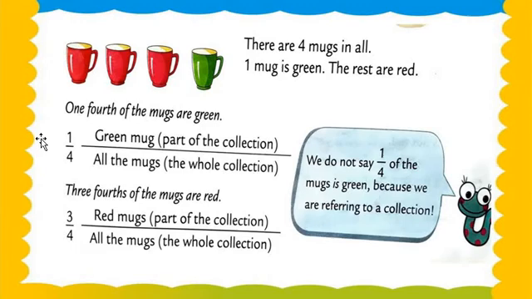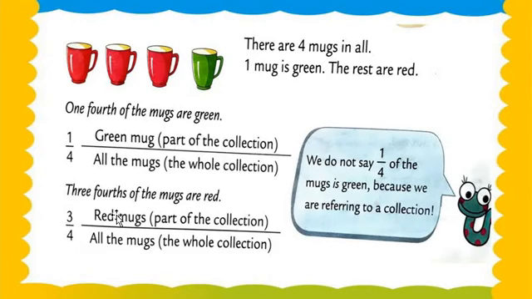One thing, how do we write the fraction of a collection? 1/4 of the mugs are green and 3/4 of the mugs are red. See this. Now check the numerator and denominator. Numerator, what? Here red mugs. How many red mugs are there? 1, 2 and 3. There are 3 red mugs. And how many mugs in total, the whole collection? 4 mugs. That's why we mention 4 in the denominator and 3 is the red mugs. Understood? Like that, my dear students, we are going to do all these things.